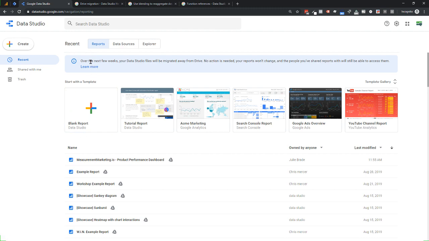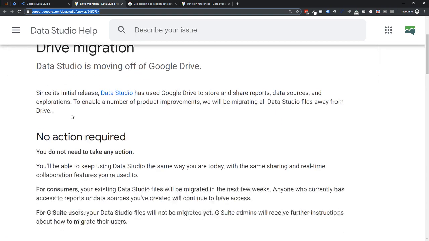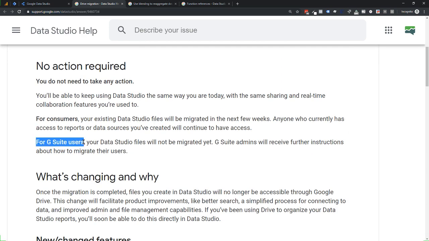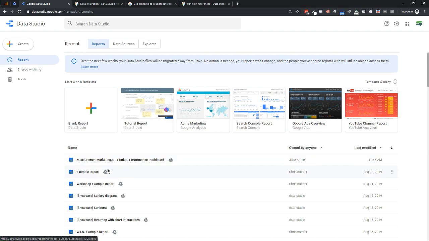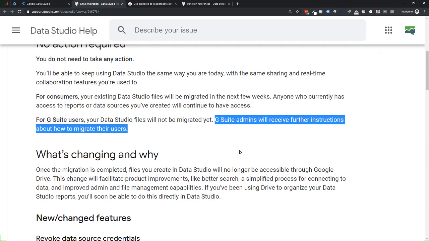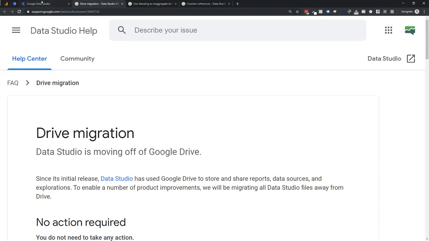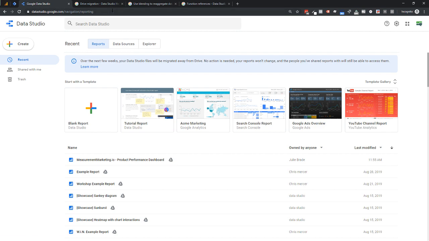If you are a Google Apps user, I'm going to give you a link to this as well. You can obviously just click on the Learn More button too. But down here it says for G Suite, which is what we use. I think many of you probably use G Suite as well. So it's not going to migrate yet, which is my guess why we have those little Google Drive icons next to it, to tell us where we are currently. But there will be some notifications coming through where your admins will be told how to migrate. So just a little FYI on that, and of course this will show you more information as well. You can just click on the Learn More link to get to that particular page.